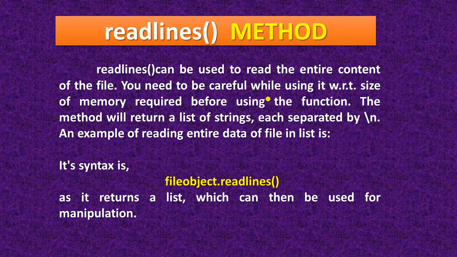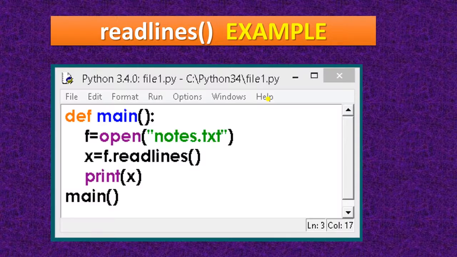Okay, next is readlines. So readlines will read the entire content of the file. Okay, and it will give you the result in the form of a list, and it will separate by \n. Okay, the syntax is file object dot readlines. So here is the program. Now in this I am using the same file notes.txt. It will read the complete line.